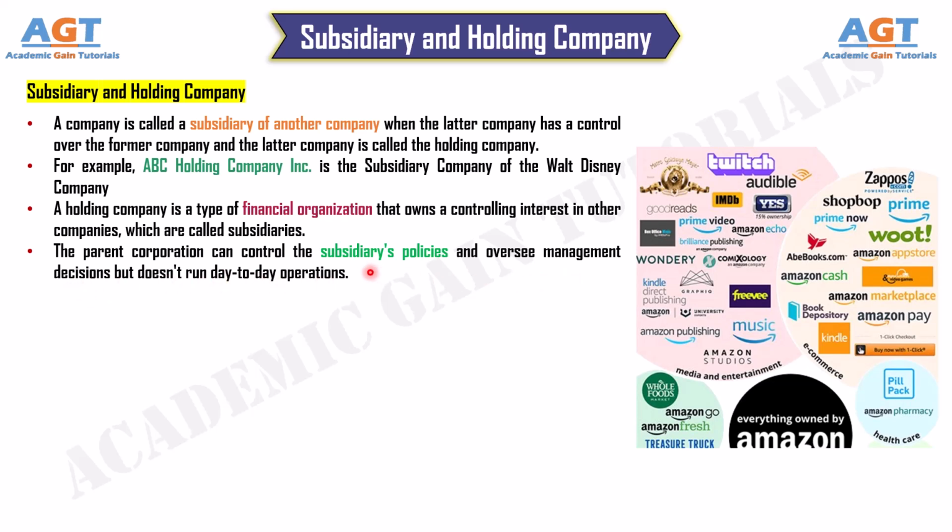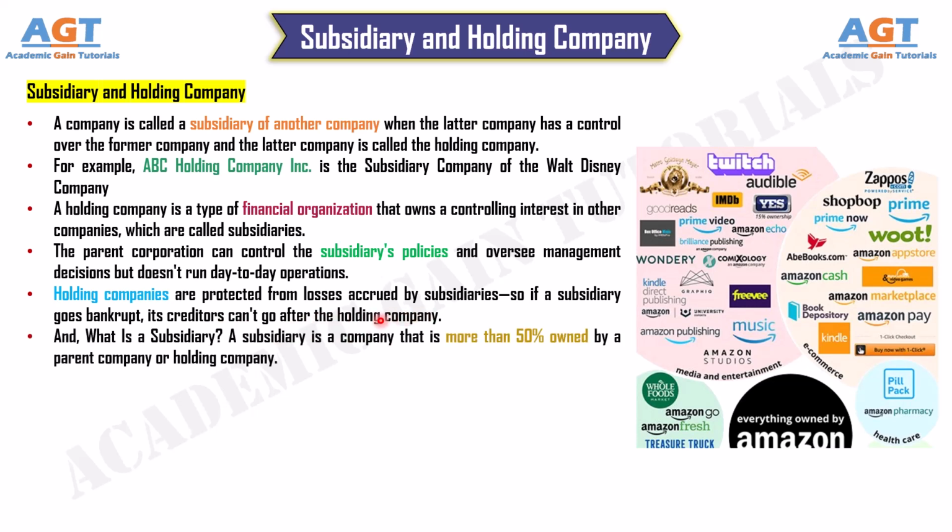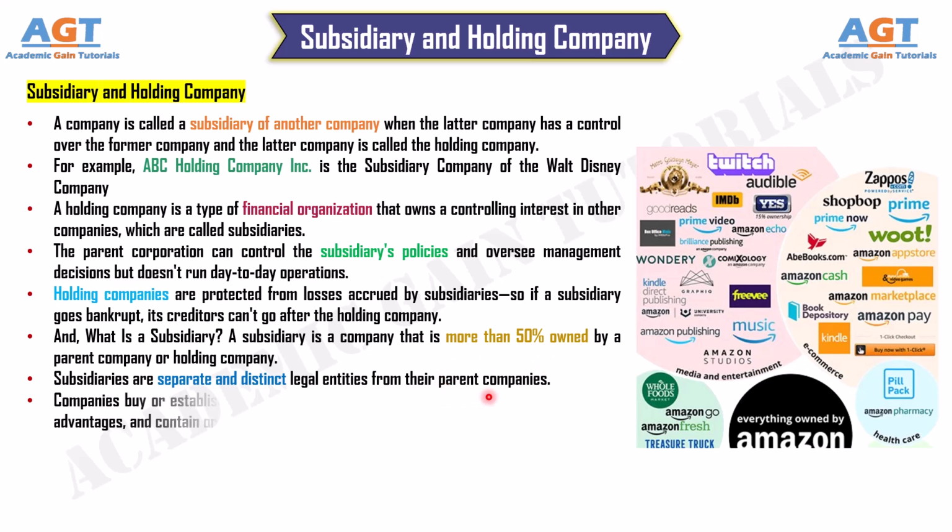Holding companies are protected from losses accrued by subsidiaries, so if a subsidiary goes bankrupt, its creditors can't go after the holding company. And what is a subsidiary? A subsidiary is a company that is more than 50% owned by a parent company or holding company. Subsidiaries are separate and distinct legal entities from their parent companies. Companies buy or establish a subsidiary to obtain specific synergies or assets, secure tax advantages, and contain or limit losses.